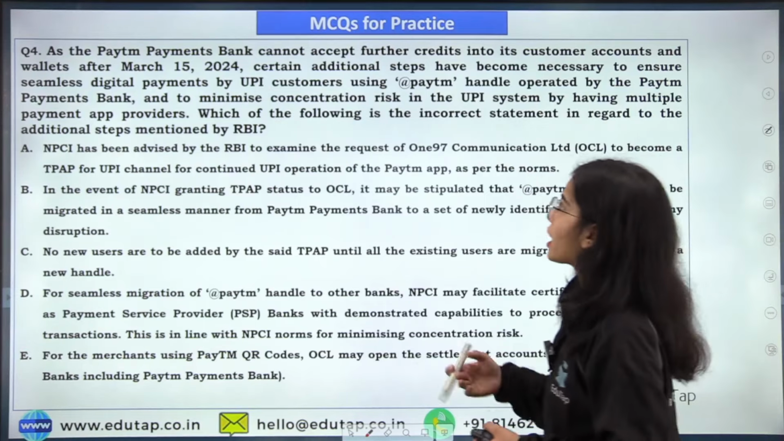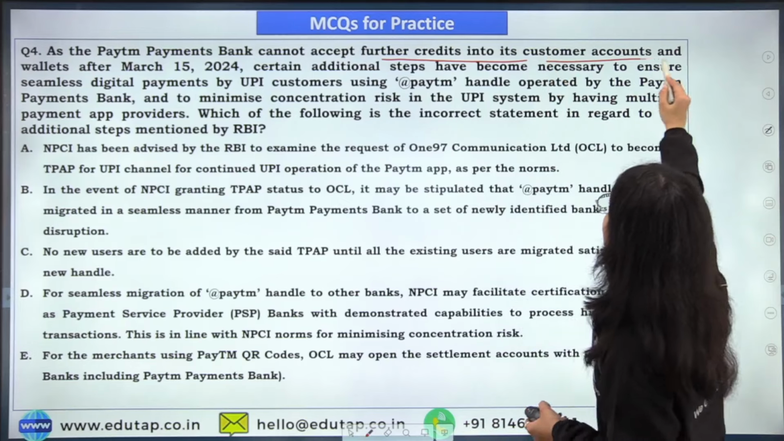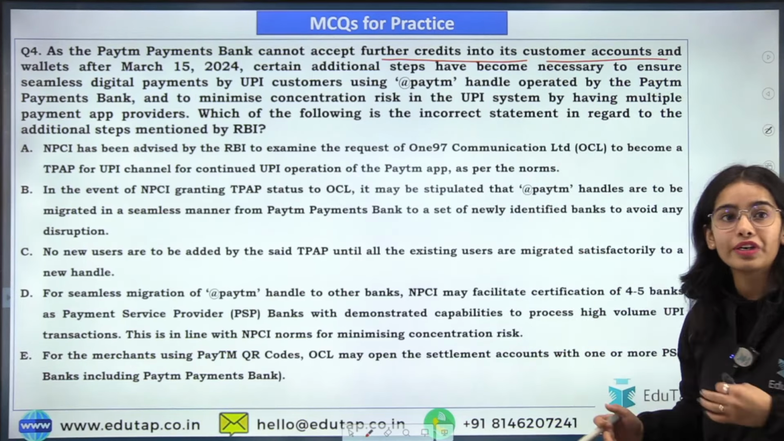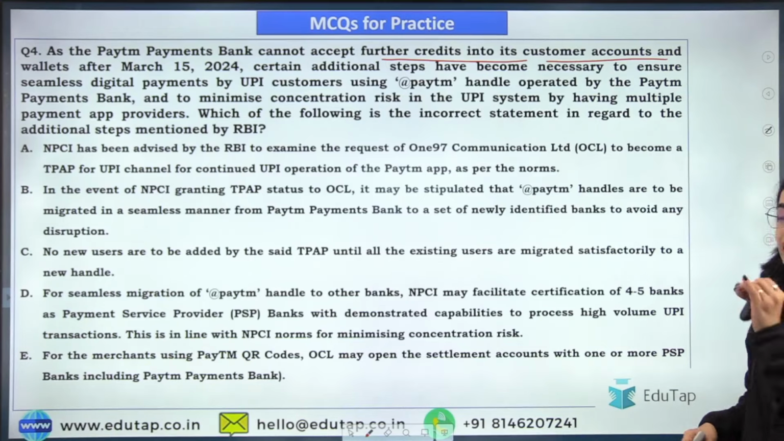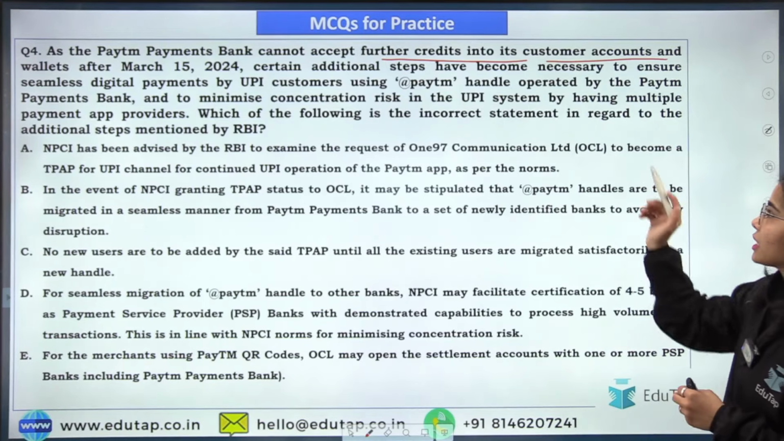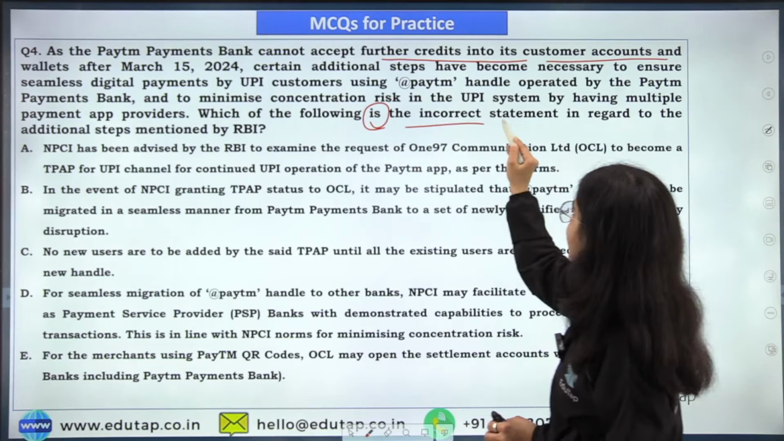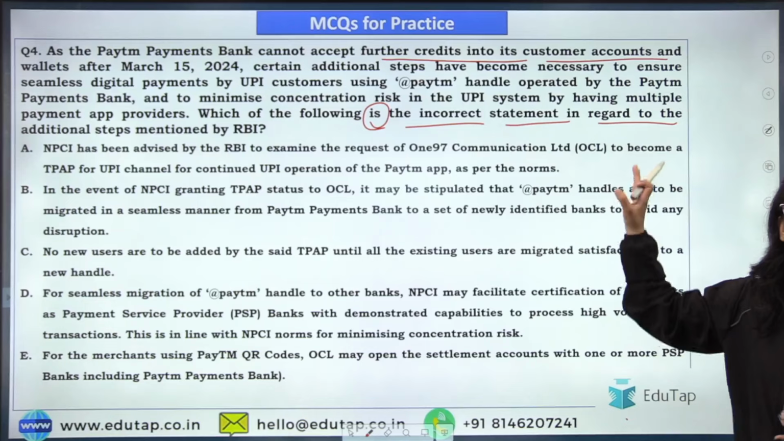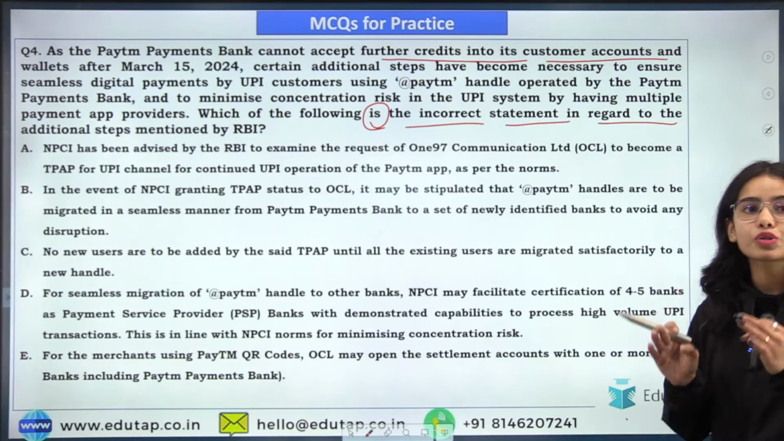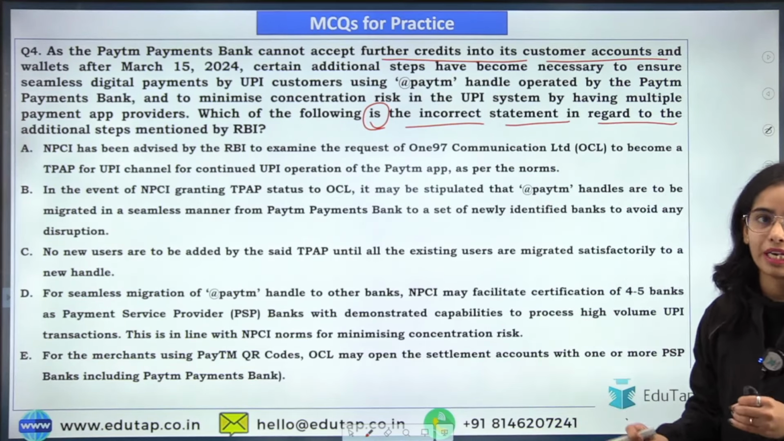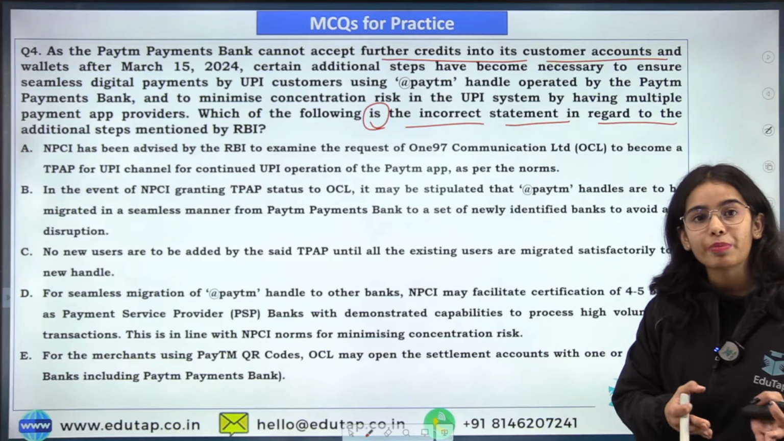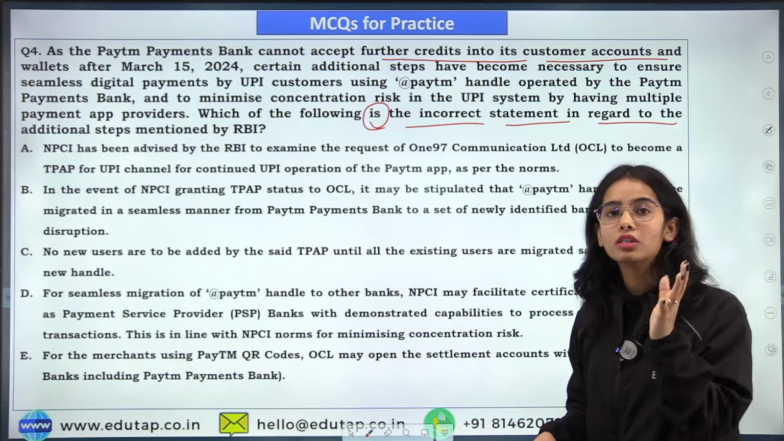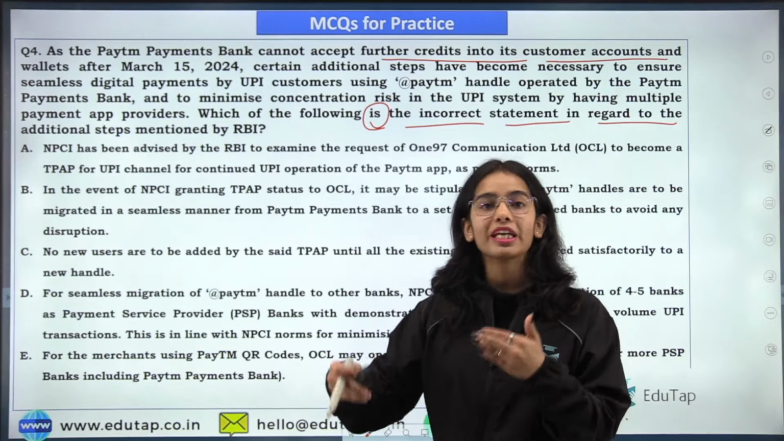So read this question and try to answer this question. As the Paytm Payments Bank cannot accept further credits into its customer accounts, there are additional directions that have been released by the Reserve Bank of India. Now you have to tell me which of these statements is incorrect in regard to the additional steps mentioned by the RBI. Okay, so we have discussed this just in our previous session, that there are the additional steps that the RBI has brought for the action that the RBI has taken against the Paytm Payments Bank.